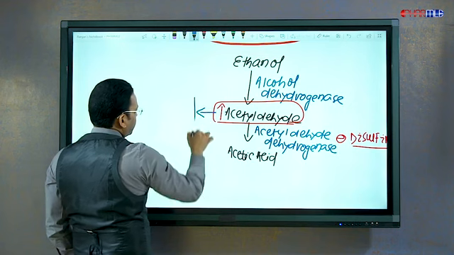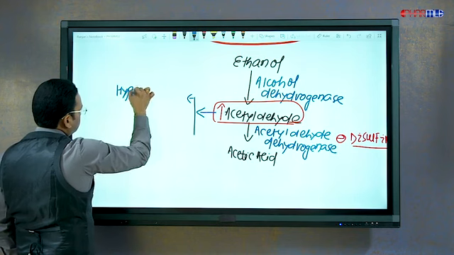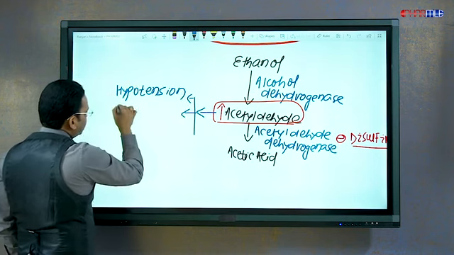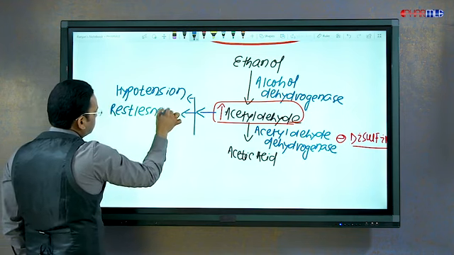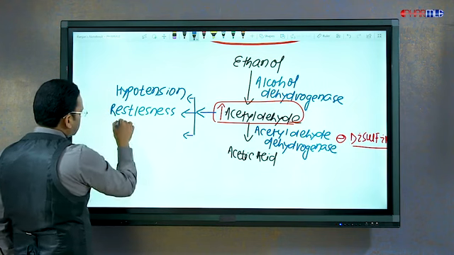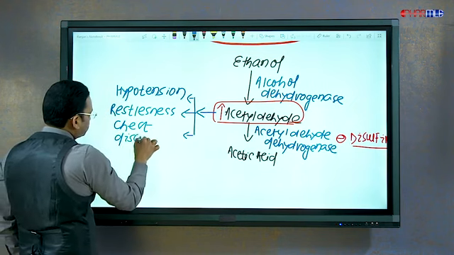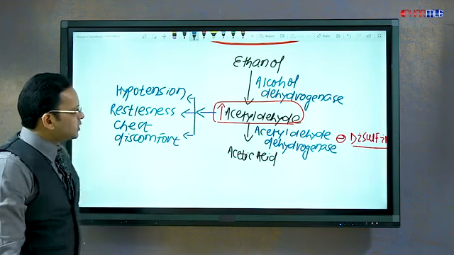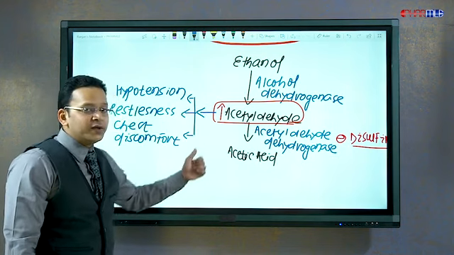Accumulation of acetaldehyde can cause hypotension, restlessness, chest discomfort. So these are some of the symptoms that would be seen whenever disulfiram is consumed along with alcohol.